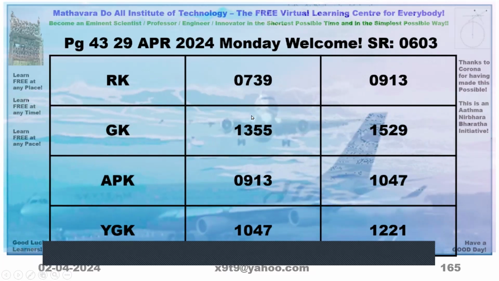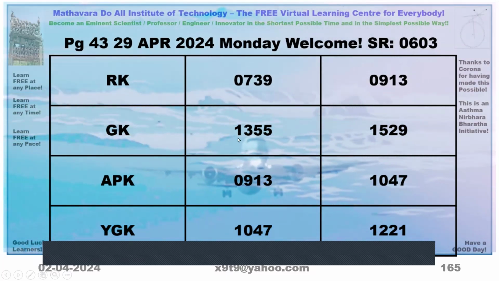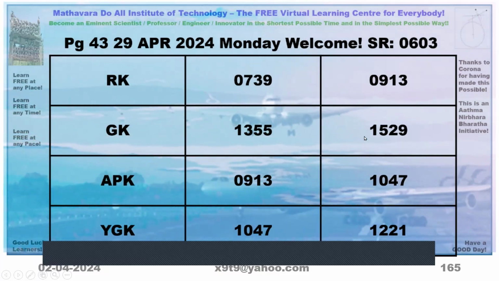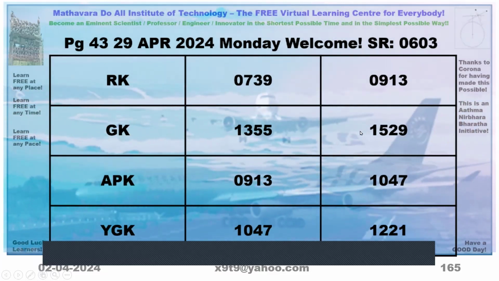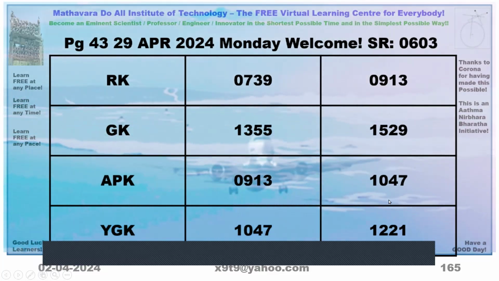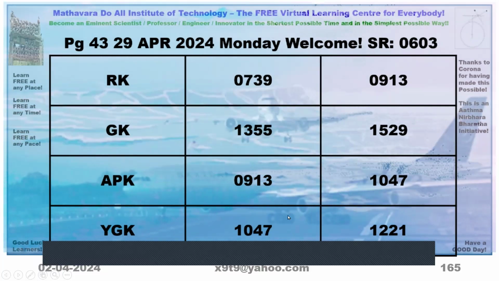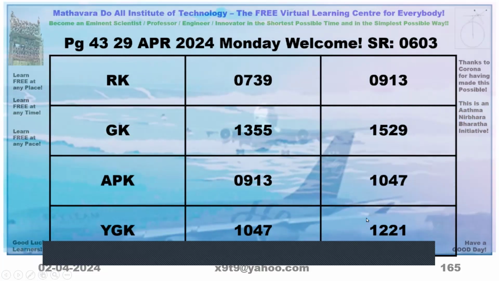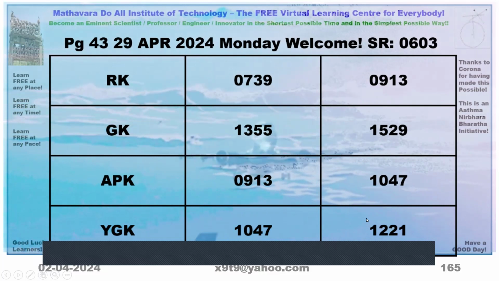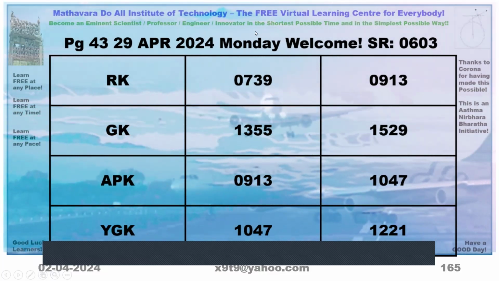Yes. So Gulika Kala starts from 1:55 p.m. This is 3:29 p.m. Then Ardha Prahara Kala 9:13 to 10:47. Yamaganda Kala 10:47 to 12:21. This particularly I have taken because all Mondays it will happen like this.